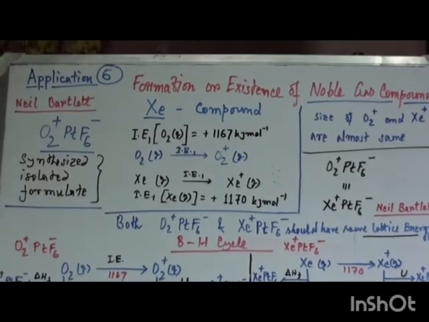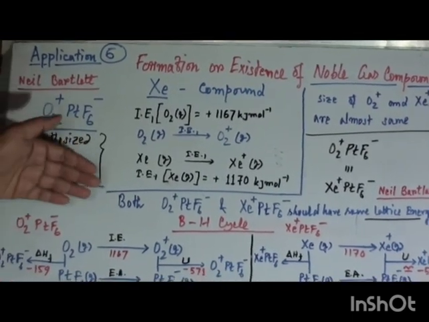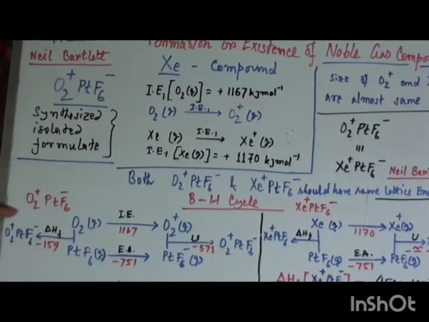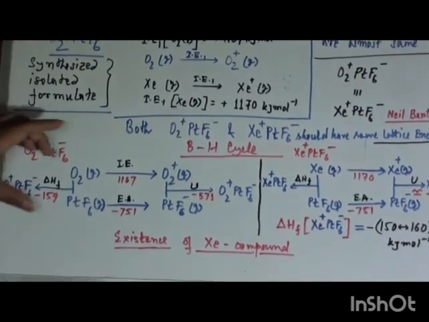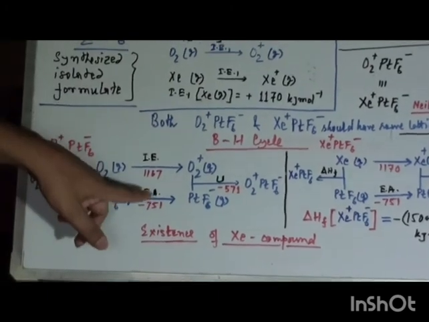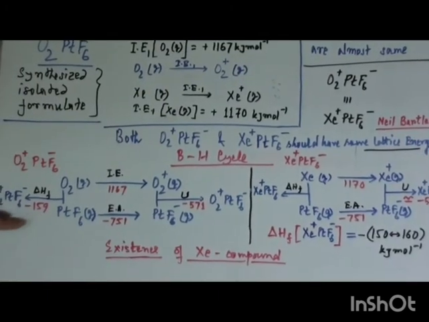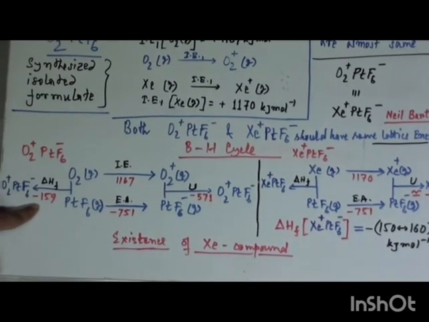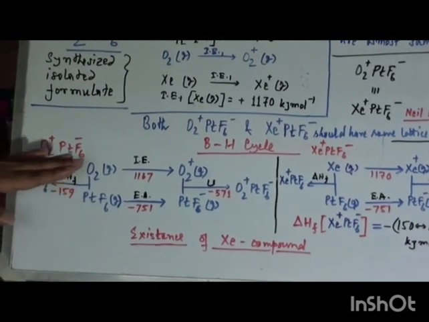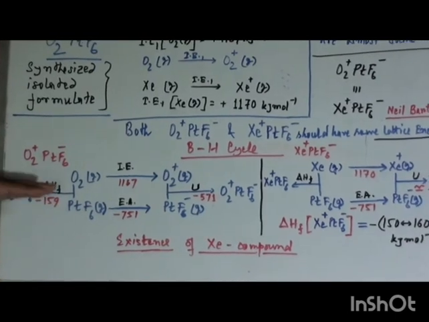and the corresponding Born-Haber cycles are here. For the O2 plus PtF6 minus Born-Haber cycle, we can get the electron affinity value as well as the formation energy value, both negative. So very small, though it can be synthesized or isolated.